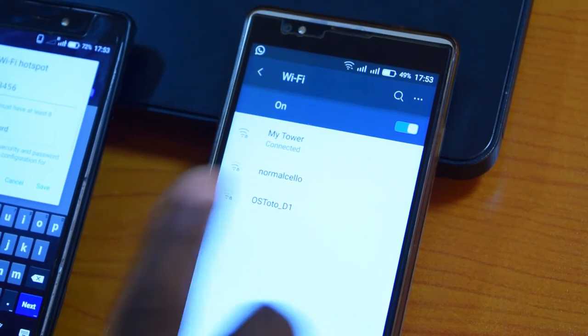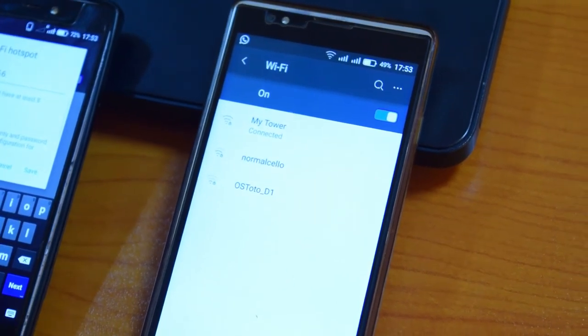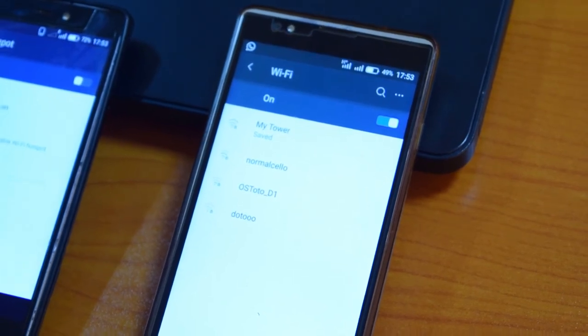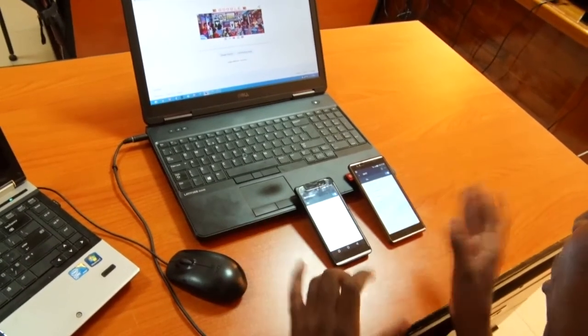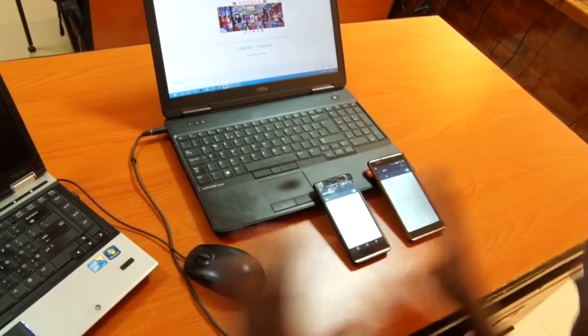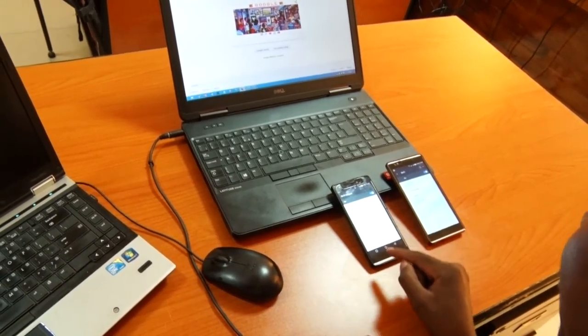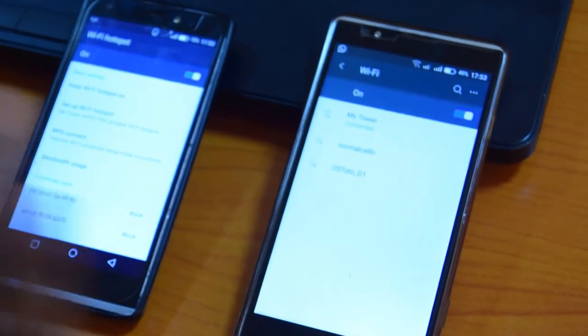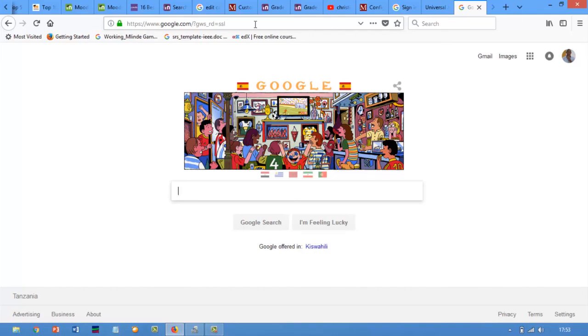So in this case, I have this phone connected to my smartphone as well. Now I've been able to connect 3 devices. It could be 2 laptops and a smartphone, or even 3 or 4 or 5 laptops together. Then you can share the internet I have in my phone with all other members of the house or of the school. In this case, we can use the resources well and effectively all together.